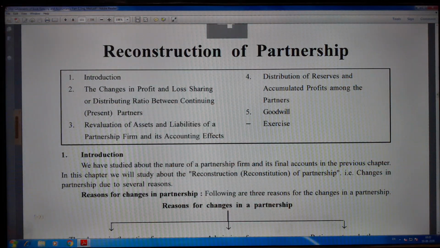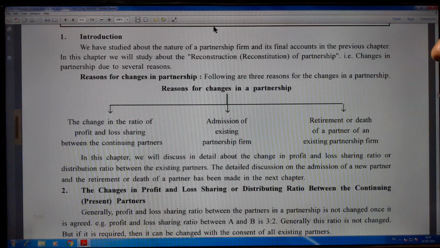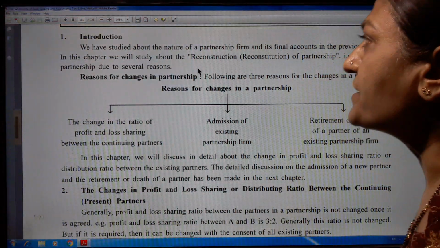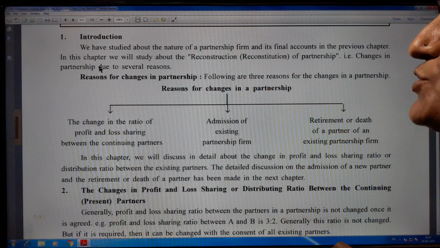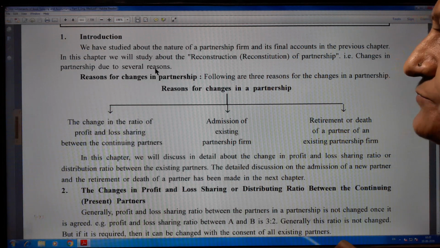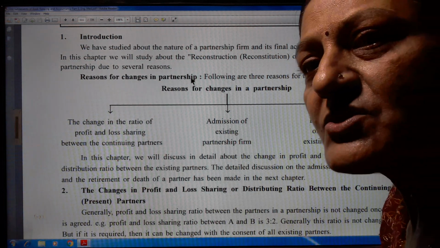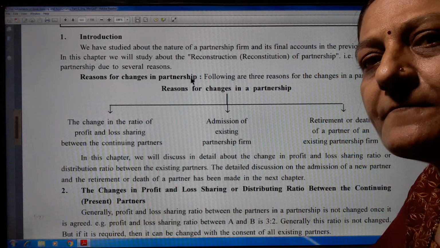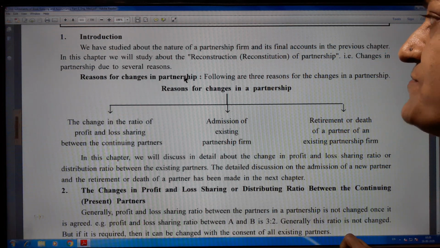Reconstruction of partnership firm. Here we have studied about the nature of partnership firm and its final accounts in the previous chapter. In this chapter we will study about the reconstruction of a partnership, changes in partnership due to several reasons. Why is reconstruction of a partnership firm necessary?